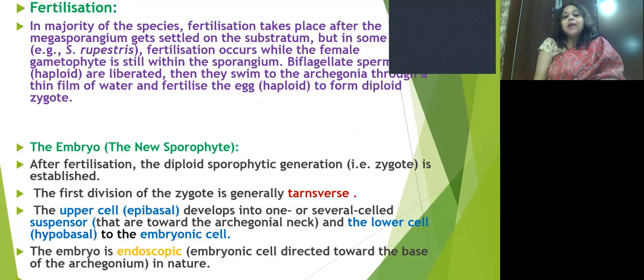And how is the embryo, that is the new sporophyte, formed? After fertilization, the diploid sporophytic generation is established and the first division of the zygote is transverse.